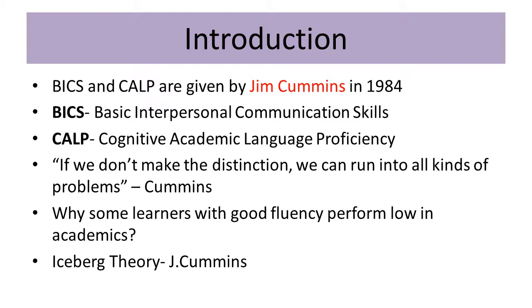After this observation, he said that there is a difference between the two skills: the communication used outside the classroom, and the academic proficiency used in academic work, are different. So this is the question he addresses: why do some learners with good fluency perform low in academics? He also gave the iceberg theory, which is also based on BICS and CALP, which I will be discussing later on.